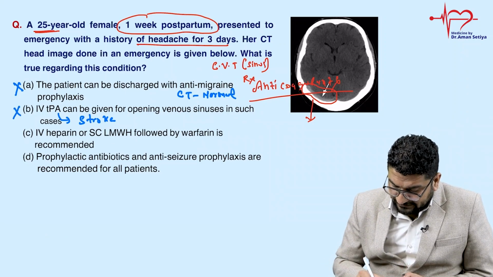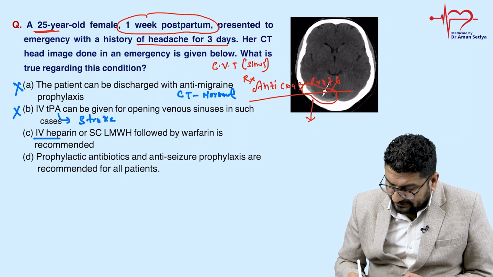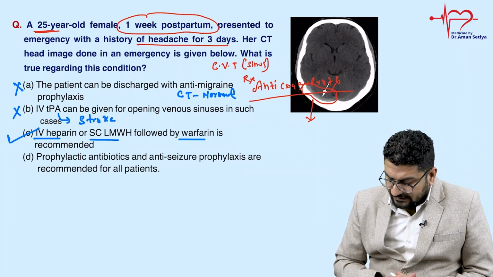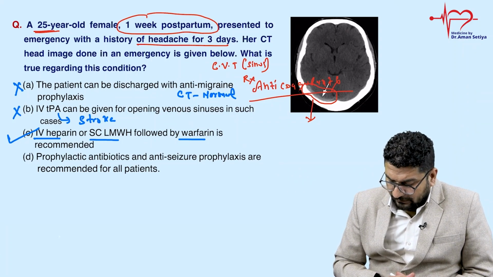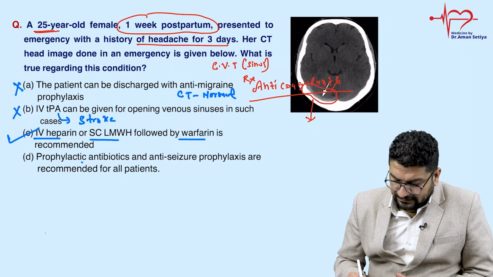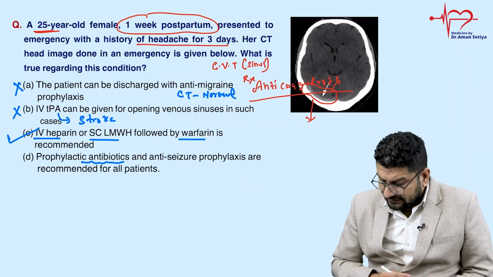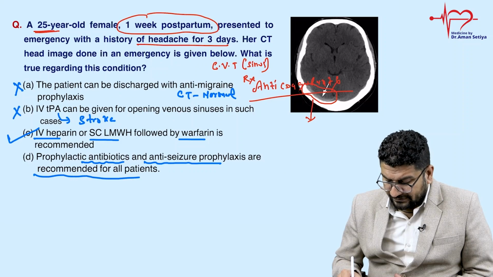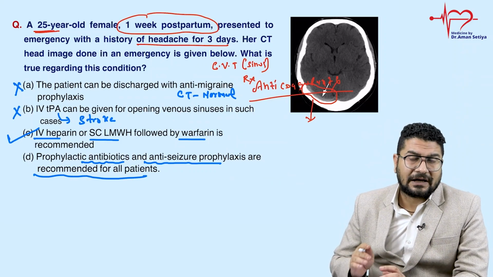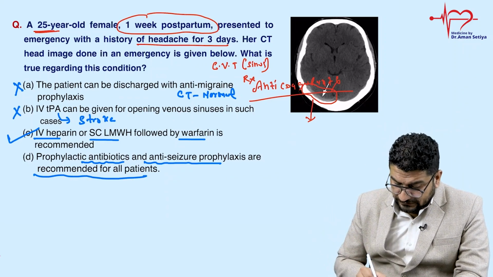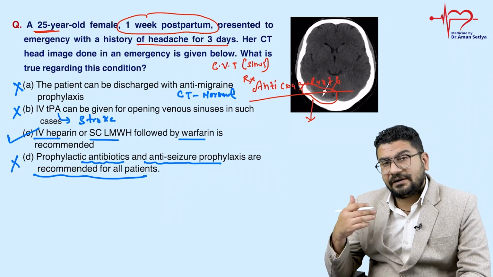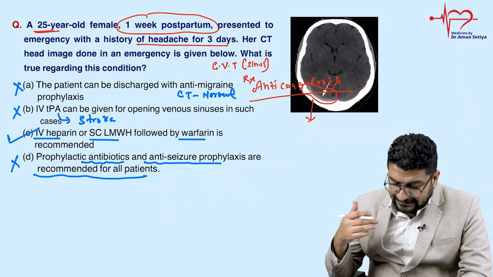IV heparin. Heparin is an anticoagulant. Subcutaneous low molecular weight heparin followed by warfarin. So these are anticoagulants, and anticoagulants we recommend. Prophylactic antibiotic and anti-seizure prophylaxis are recommended for all patients. Antibiotic we can give to prevent nosocomial infection if we are admitting the patient. Anti-seizure prophylaxis is also not recommended for all patients. This is given for selective patients who have increased chances of seizure. For example, a patient who has cerebral edema has more chance of seizure. In that case, we can give.